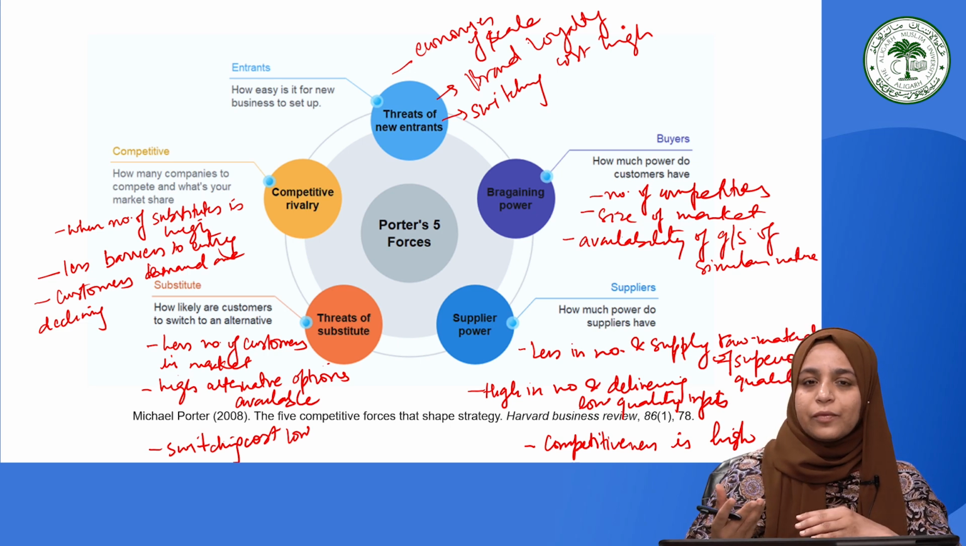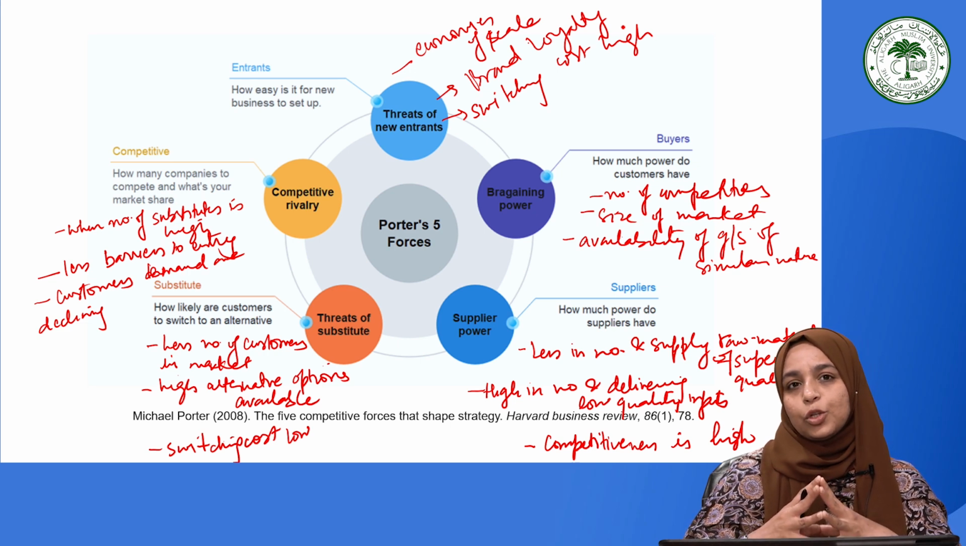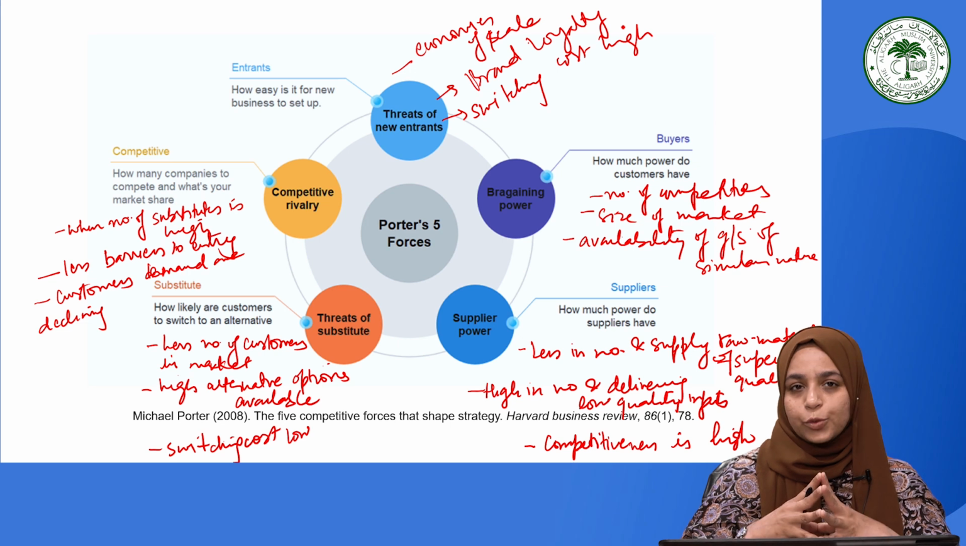So if these factors in terms of the barriers to entry are high, it will be difficult for the new entrants to enter into the market, and the existing firms will be in a stronger position to capitalize on these kinds of situations as an opportunity to exploit.